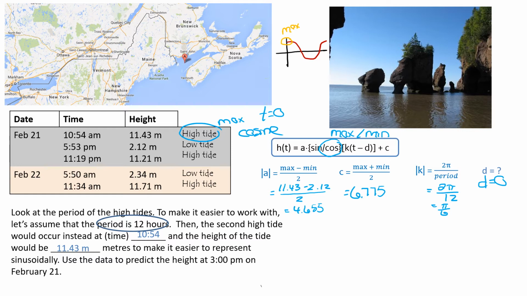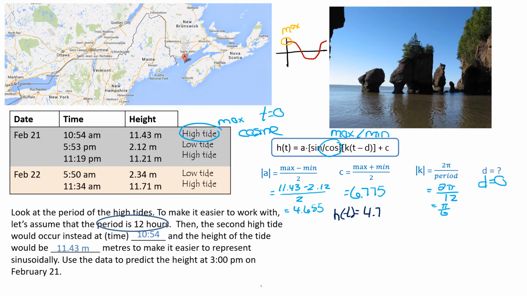So that's the easiest way to do it. If the question doesn't tell you whether to use sine or cosine, you can pick whatever you want. We want to pick the easiest one. So our equation is going to be h at t equals, our a value is, we'll put a 4.7.